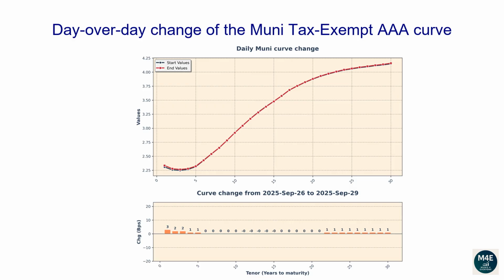The one-year tenor changed 3 basis points. The 2-year tenor changed 2 basis points. The 5-year tenor changed 1 basis point. The 10-year tenor changed 0 basis points. The 20-year tenor changed 0 basis points. The 30-year tenor changed 1 basis point.